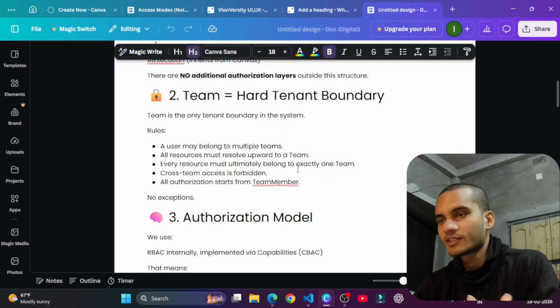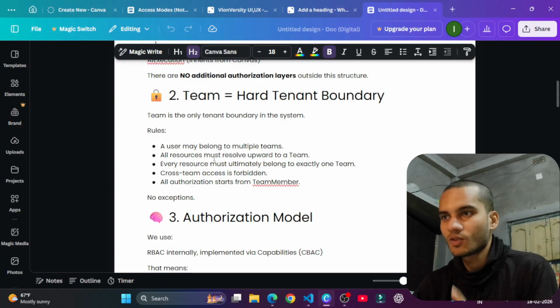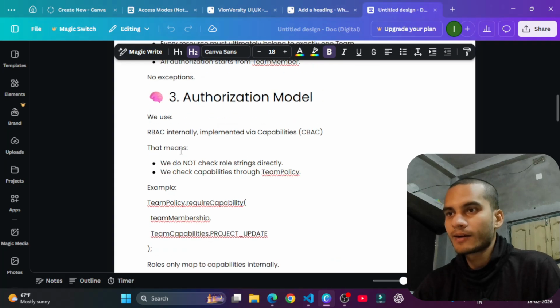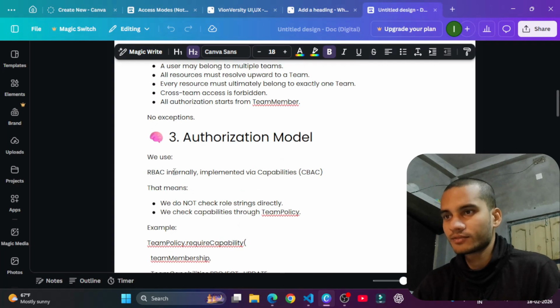Then I have to understand my team, so I read a little about what a team is and how it's provided. Then the authorization model: as I told you, role-based access, which is suggested internally, but I implement it with capability.